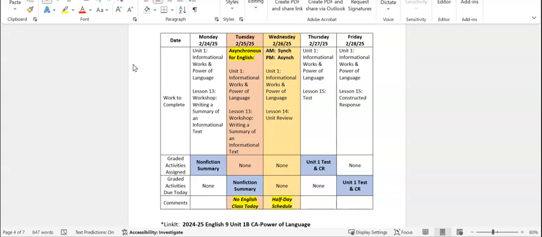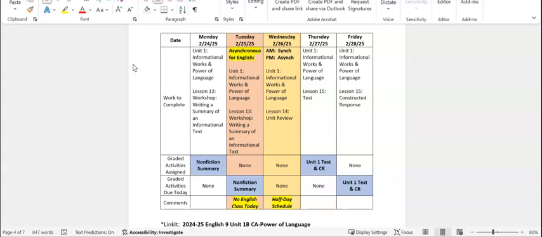Tuesday the 25th is an asynchronous for English day, no English class that day. You will finish Unit 1, Lesson 13, and you will finish and submit the nonfiction summary assignment. Wednesday, the 26th, is a half-day schedule, synchronous in the morning, asynchronous in the afternoon. We will complete Unit 1, Lesson 14, which is the unit review.